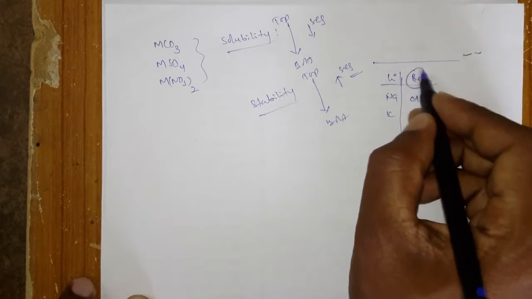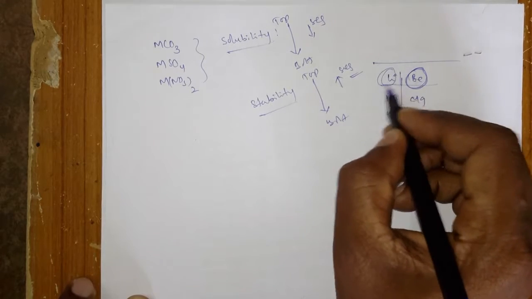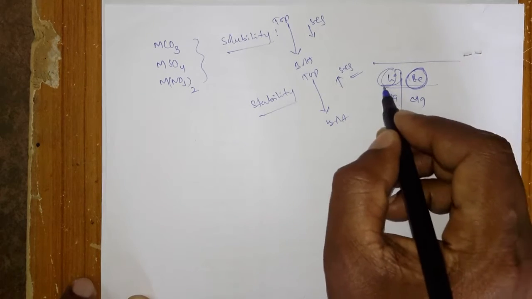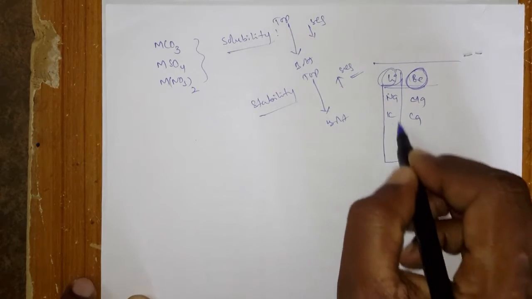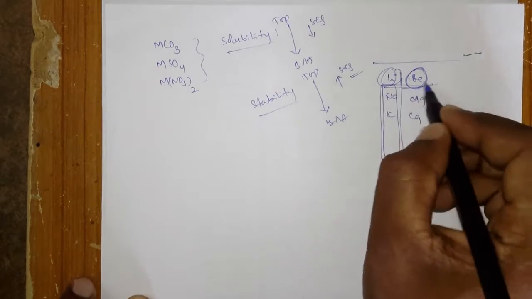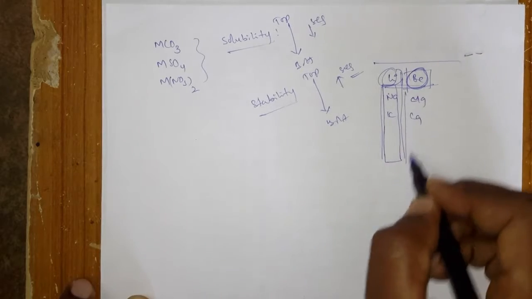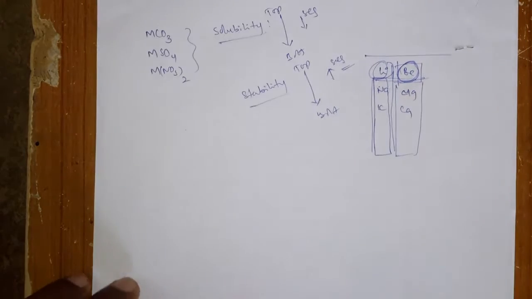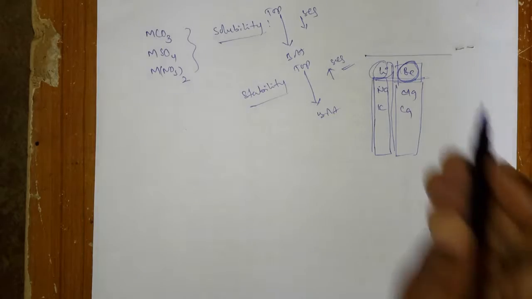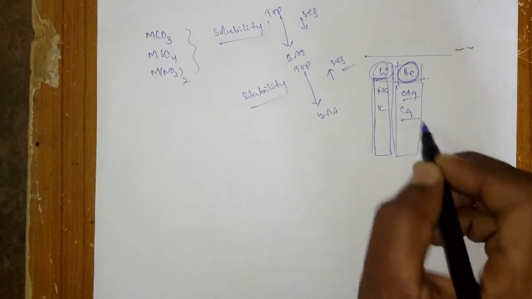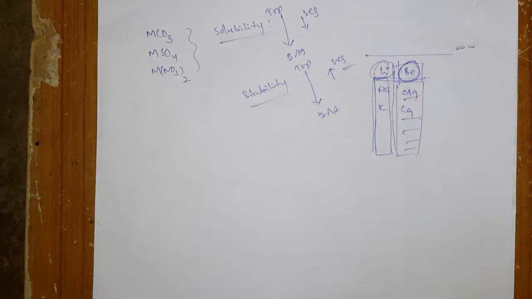Because of its small size and high polarization power, lithium shows anomalous behavior with the first group of elements, and the same thing beryllium also shows with the corresponding group elements. So what is anomalous? Different properties. It shows some different properties compared to magnesium, calcium, strontium and barium compounds.